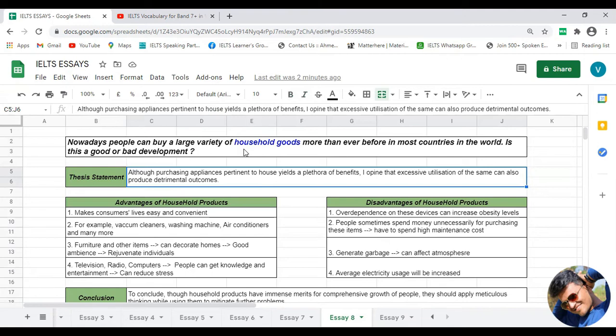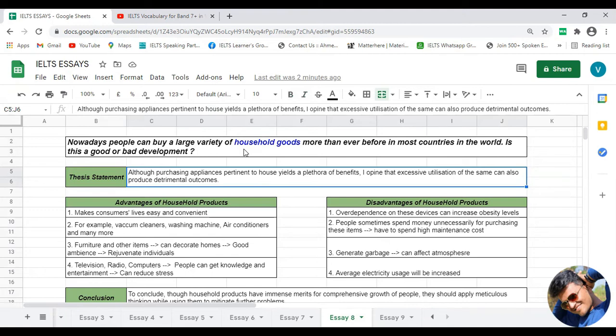Okay, so this is the normal idea of any advantage and disadvantage kind of essay for the thesis statement. Now if I focus on this particular statement, and I want to write the thesis statement for the given topic, then I will write something like this.